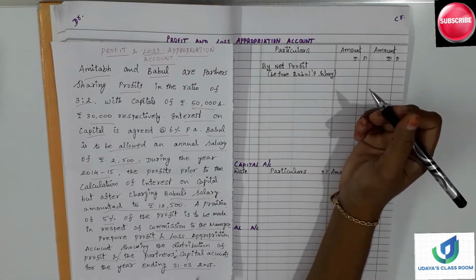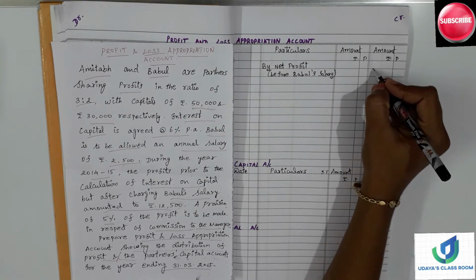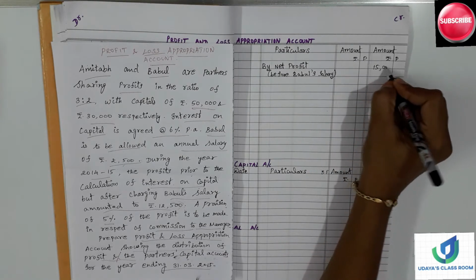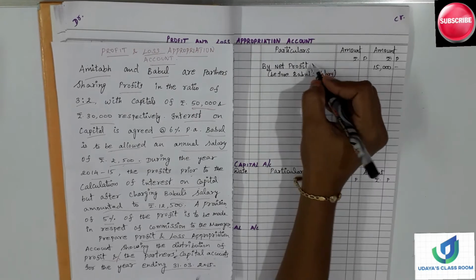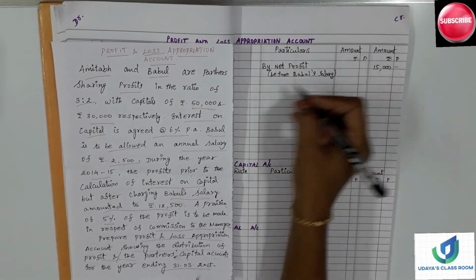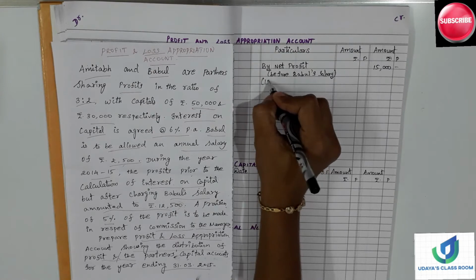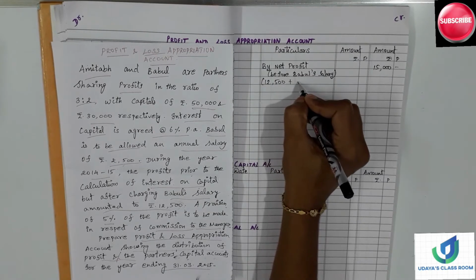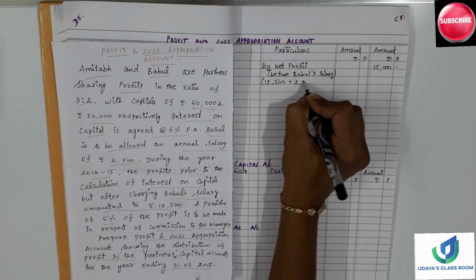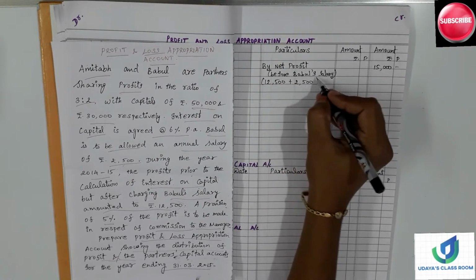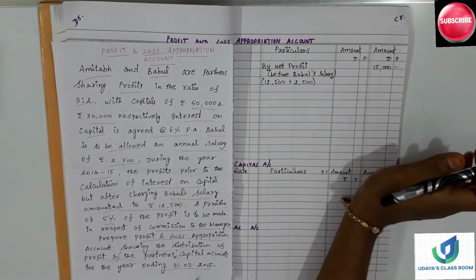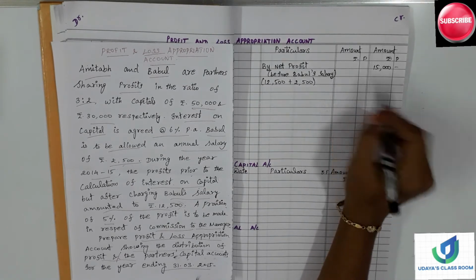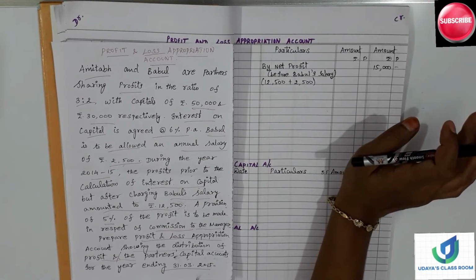How much would be the net profit? 15,000. How? 12,500 plus Babul's salary 2,500, rupees 15,000. Okay, this is how the net profit we have to write.